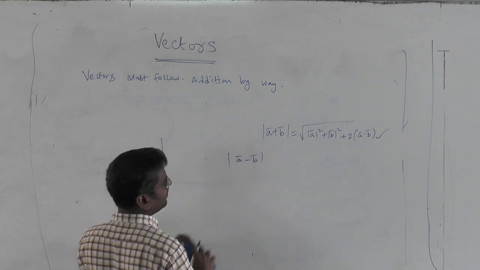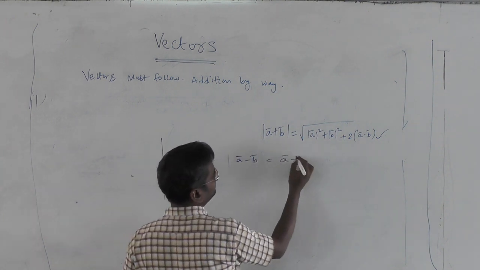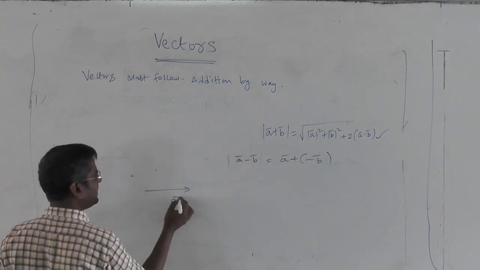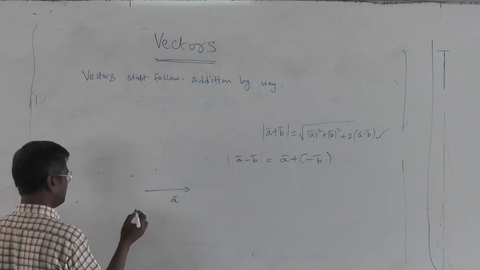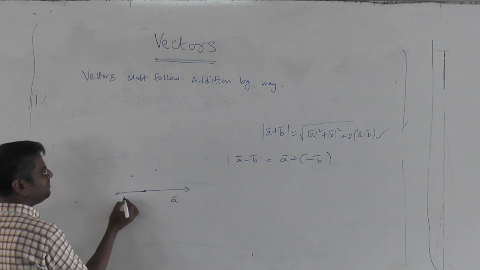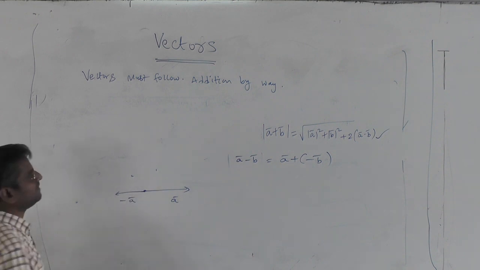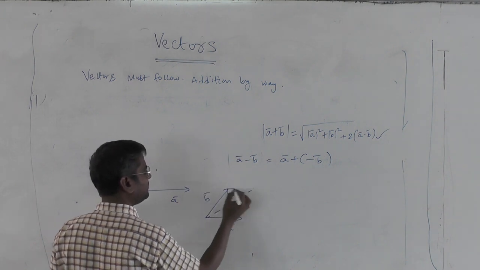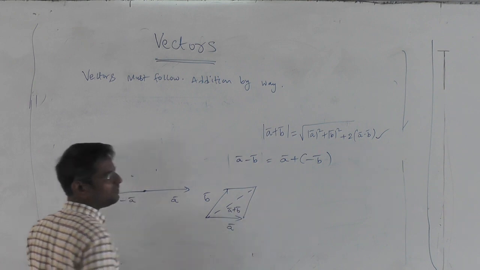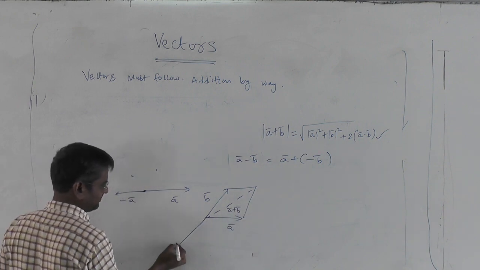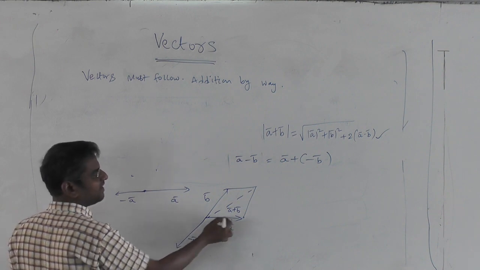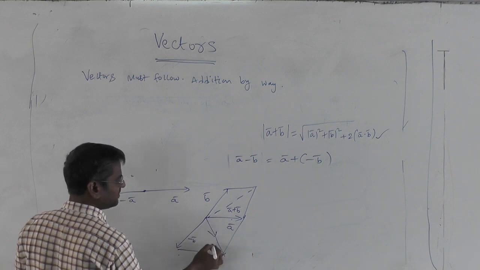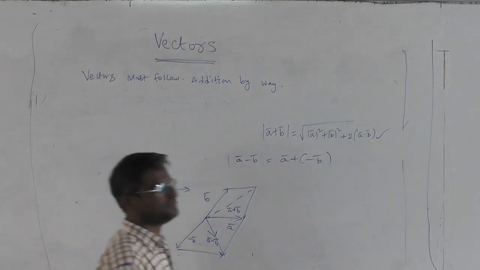Algebraic operation, you have A bar minus B bar also. It is written as A bar plus minus B bar. And you know, if this is A bar, this will be minus A, isn't it? So therefore, in earlier diagram, if this is my AB and this is how you got your A plus B, then how to get A minus B? Draw minus B first, and add A bar and minus B bar. You draw like this, join. This is your A bar minus B bar.